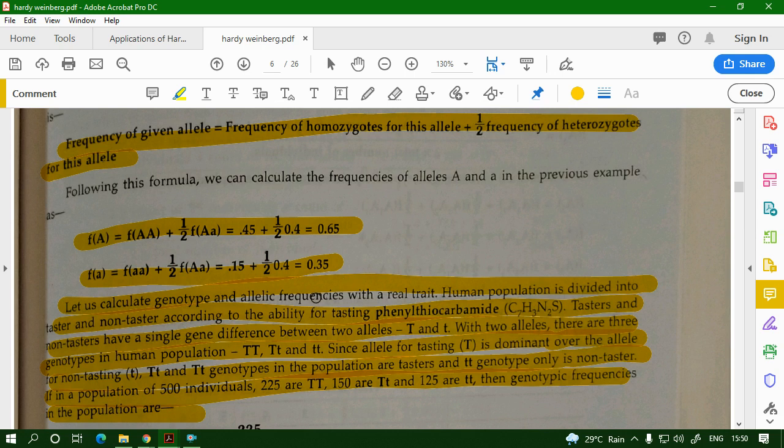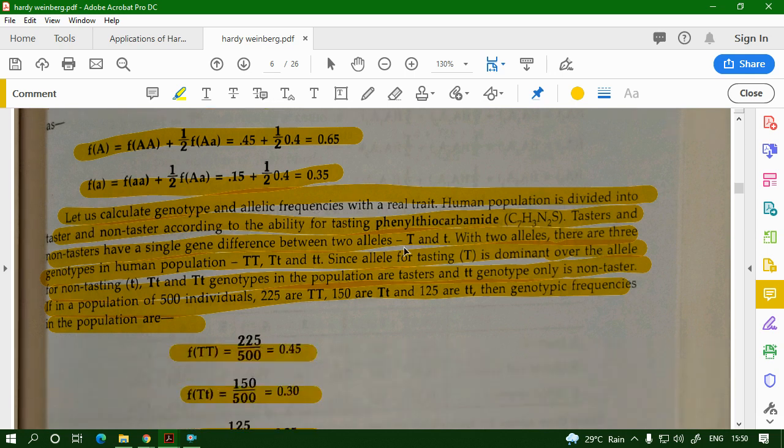This is a problem given to a group of individuals. Some individuals have a genetic trait that lets them taste a chemical known as PTC. Some people cannot taste PTC, and some people can. It's a genetic trait.